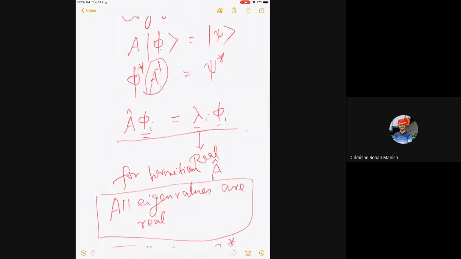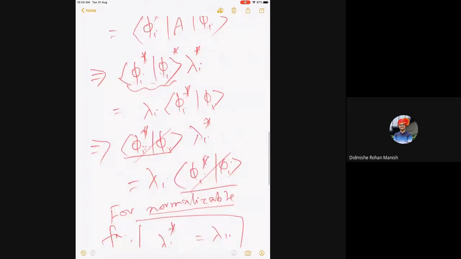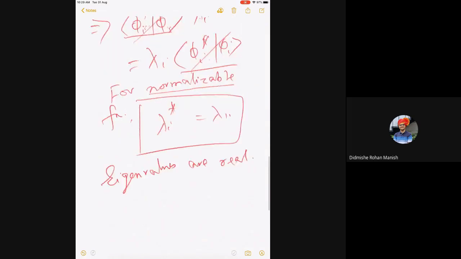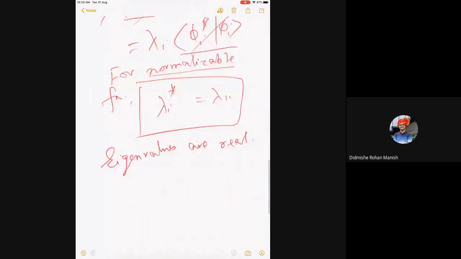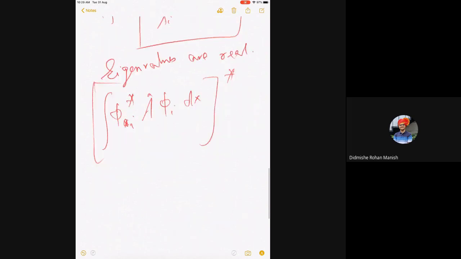So you go to this equation and simply put everything. Basically, I have written it in Dirac notation. Those who are not comfortable, I can write the same thing as an integral. So, integral phi I star A phi I dx, star, equal to, this is the Hermitian operator definition, integral phi I star, A dagger is A, phi I star becomes phi I dx.